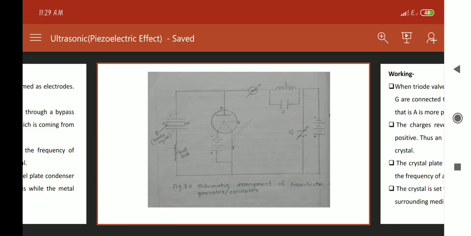When the frequency of the applied field becomes equal to the natural frequency of the crystal, the amplitude of vibration becomes larger due to resonance. At the resonance condition, the current in milliamperes becomes maximum and produces vibrations having maximum amplitude.